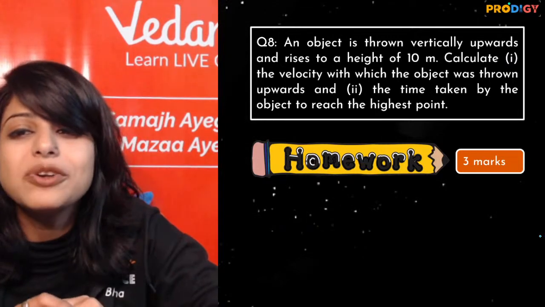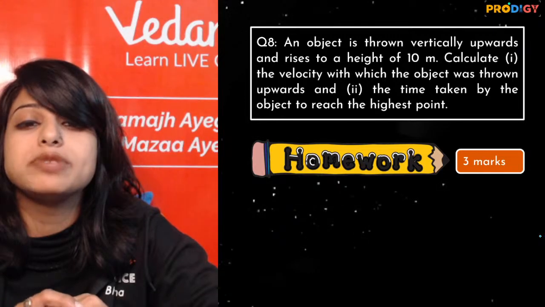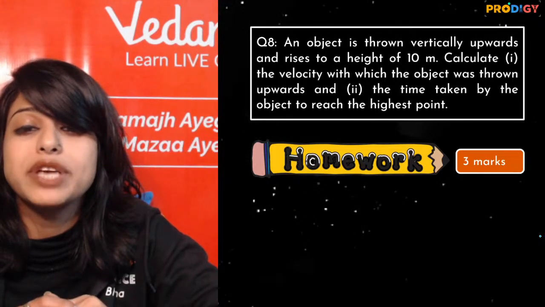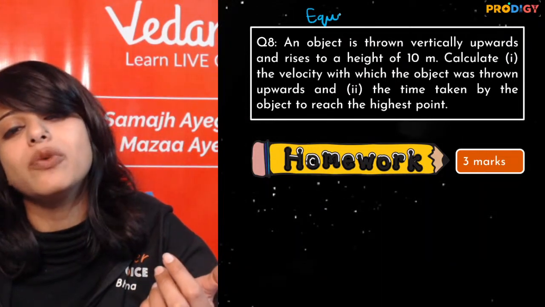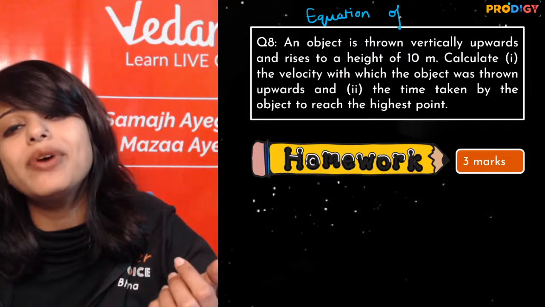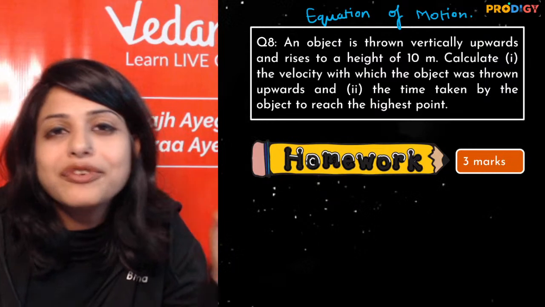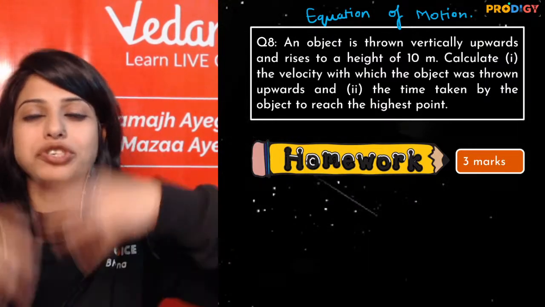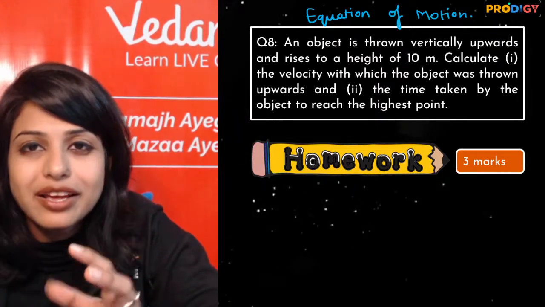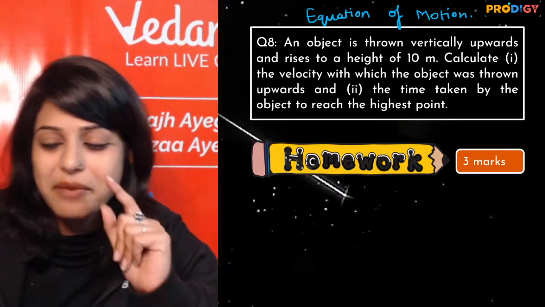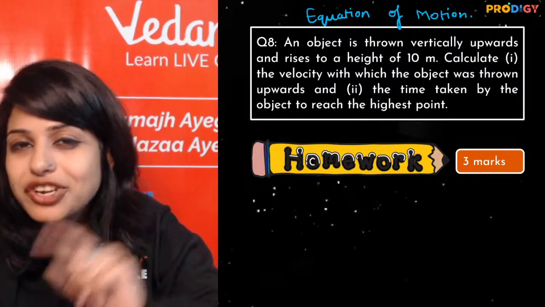An object is thrown vertically upwards and rises to a height of 10 meter. Calculate the velocity with which the object was thrown upward and the time taken by the object to reach the highest point. Now, if you are smart, you already got this is about equations of motion. To give you an insight, this is what we are going to do in the next class. Looking after bodies thrown, bodies pushed upward, we are going to talk about doing questions of this type. Okay? So, next class mein be ready for this. But ये homework question, a 3 marker, is waiting for your comments in the comment section after the class.